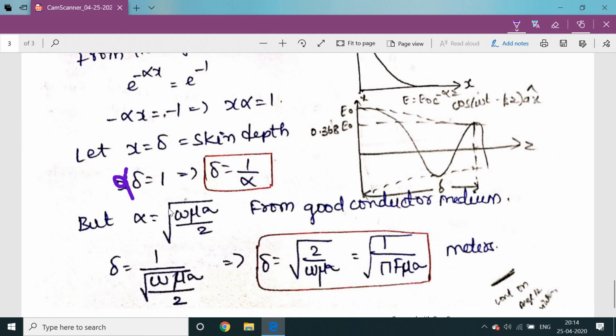We know for a good conductor alpha is square root of omega mu sigma by 2. So delta is equal to 1 by square root of omega mu sigma by 2. If you do the calculation, this 2 will go to the numerator, so square root of 2 by omega mu sigma. Omega is angular frequency, that is equal to 2 pi f. So the 2 and 2 will get cancelled, remaining is pi f. So delta is square root of 1 by pi f mu sigma. And the unit for skin depth is meters.